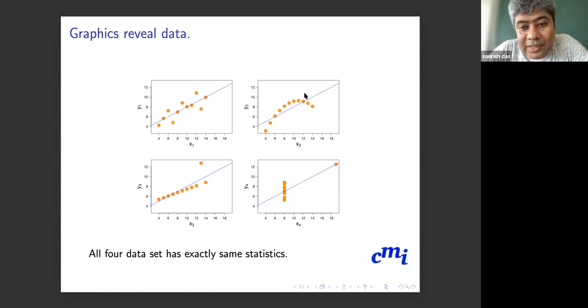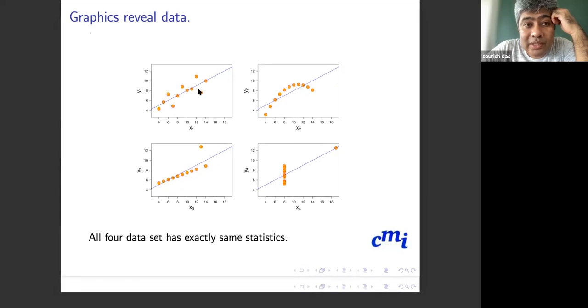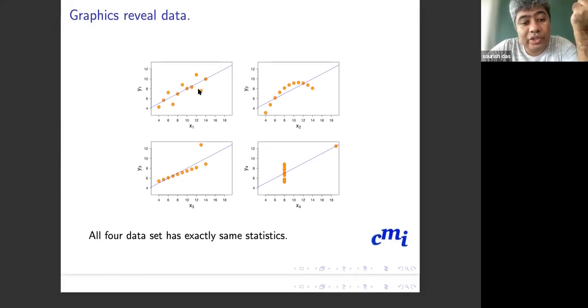But we can completely see that they have a perfect relationship, but there is no relation. Here they are on the straight line, except one value is here, and all the other values are here, and one value is here. So it shows that when just looking at the correlation coefficient, if you say, oh, they have a very strong correlation, actually they may not have that kind of strong correlation. If you plot the data, you may find more information than just looking at the one number, the correlation coefficient between X and Y.